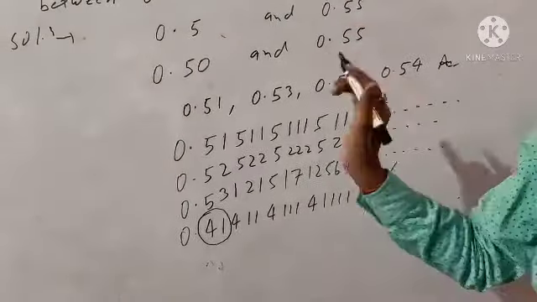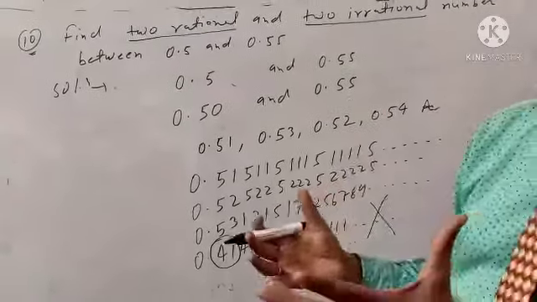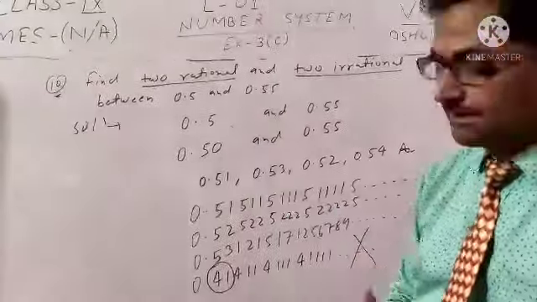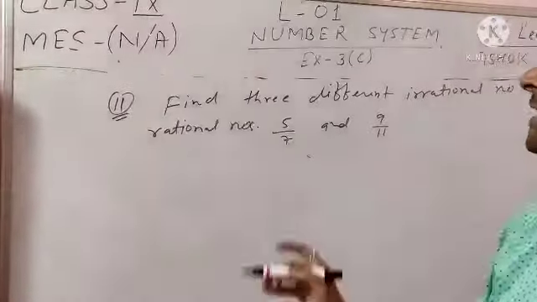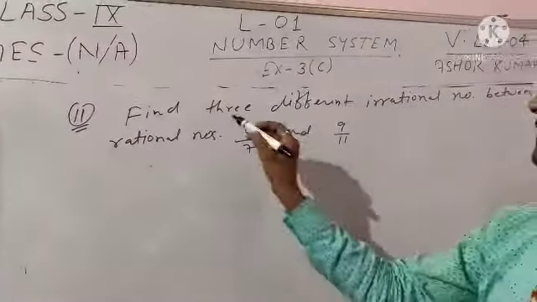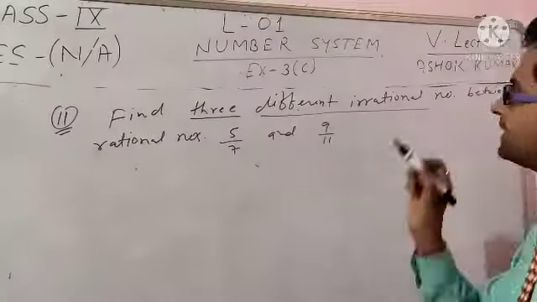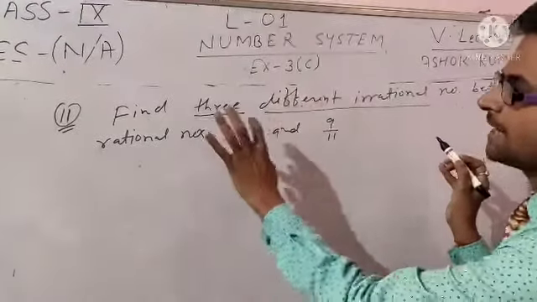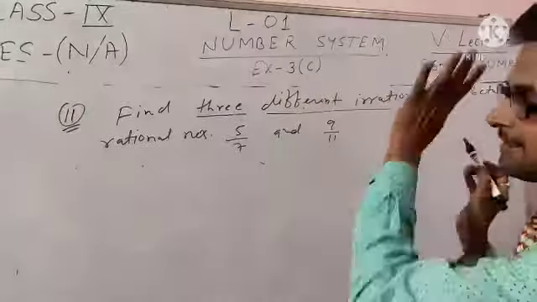Okay student, I hope you understand how to calculate rational numbers as well as irrational numbers in any case. Okay, let's see some more examples. Here is question number 11 student: find three different irrational numbers between two rational numbers. That means under these two rational numbers you have to find three irrational numbers.